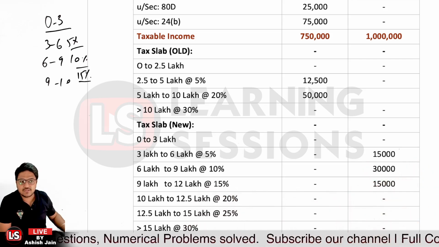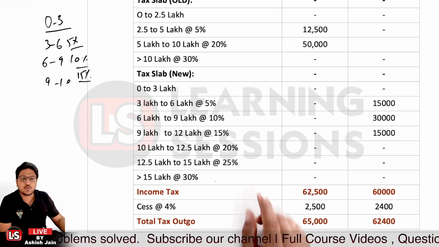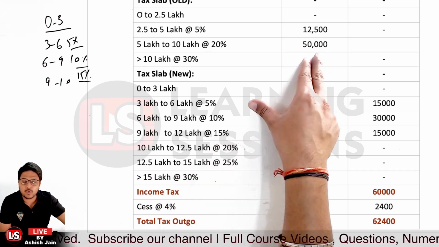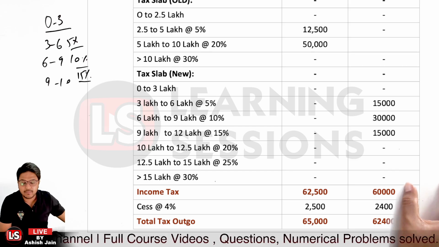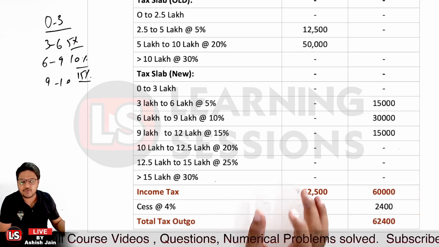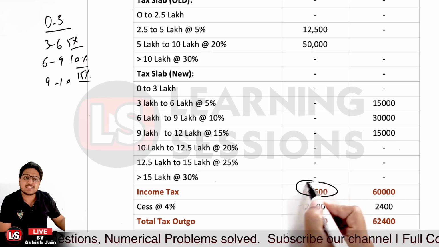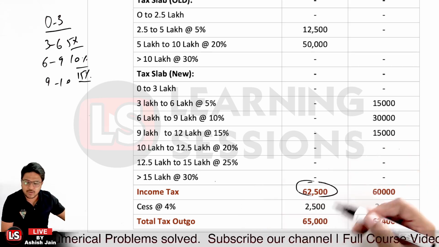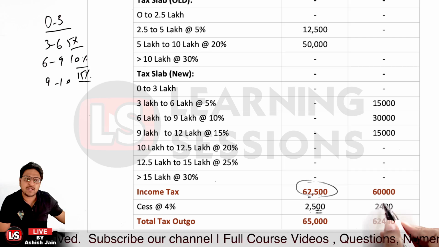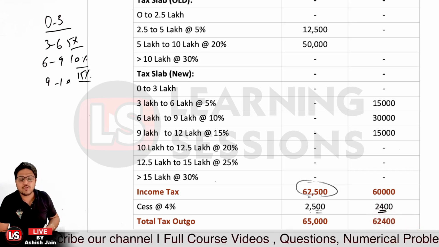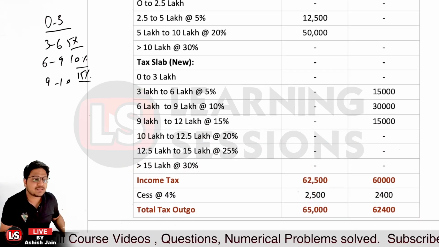So the total tax in the new regime is 45,000 plus 15,000, that is equal to 60,000, right? So the total income tax applicable as per the old tax regime is 62,500, and as per the new tax regime it is 60,000. Also, education cess and health cess is applicable at 4%. This 4% is applicable on the tax amount we calculated, not on the total taxable income. So it amounts to 2,500 in this scenario and 2,400 in this scenario. So the total tax outgo would be 65,000 in the old tax regime, and 62,400 in the new tax regime, right?